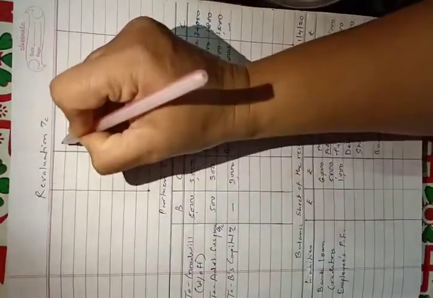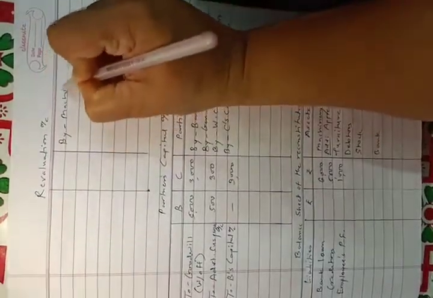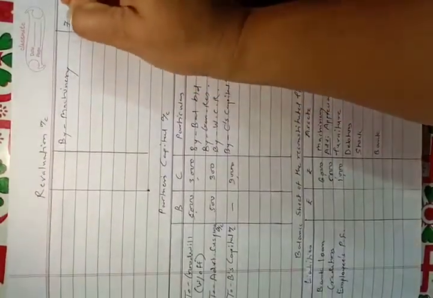Outer column amount will be rupees 45,000 as per their expectation. Appreciation in the value of asset is profit to the firm, so we will transfer it to the revaluation account credit side. So by machinery, amount of appreciation is rupees 7,000.